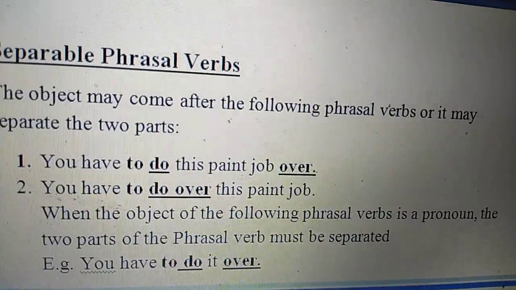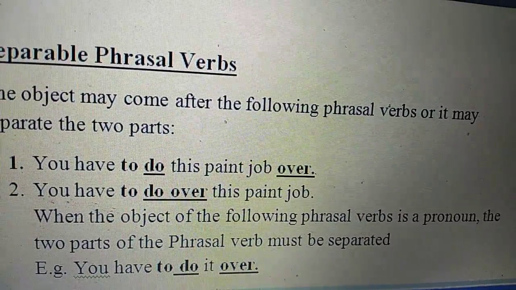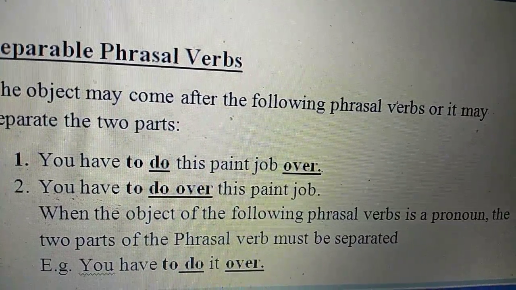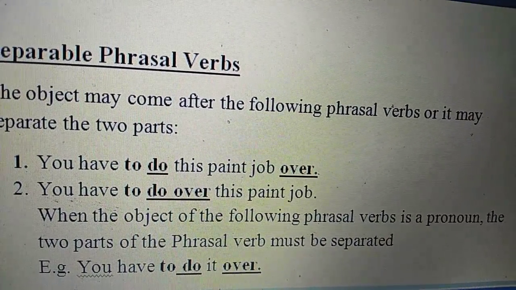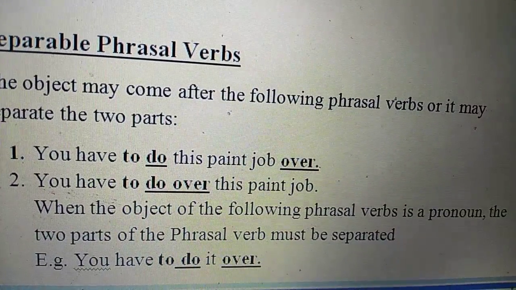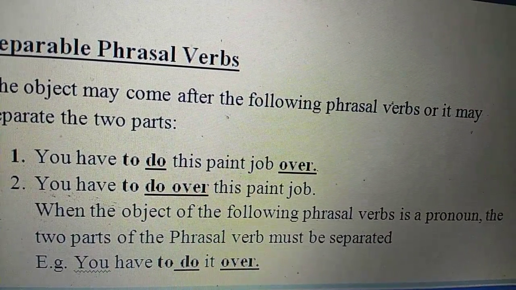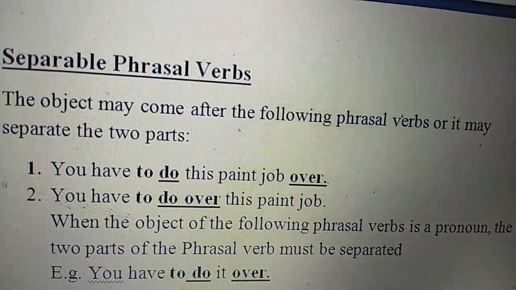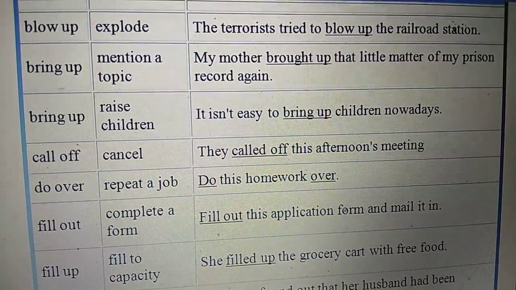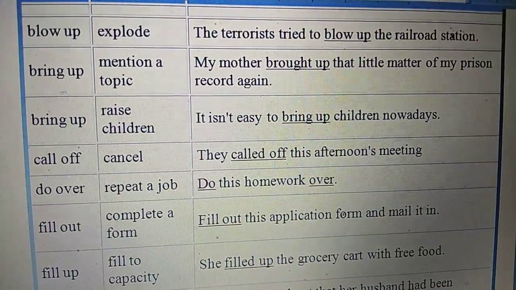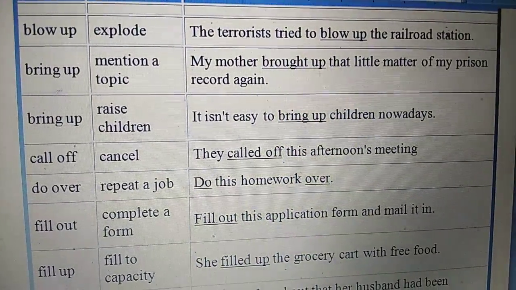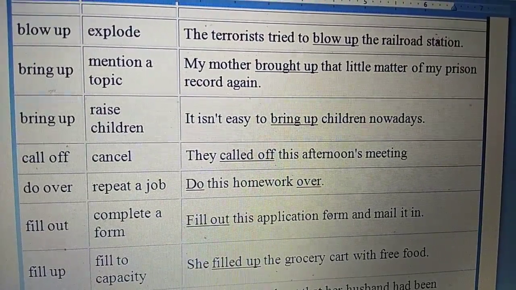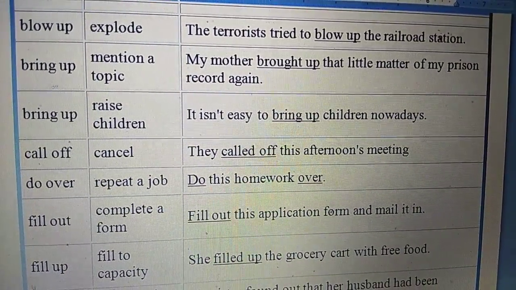When the object of the following phrasal verbs is a pronoun, the two parts of the phrasal verb must be separated. Okay? For example, you have to do it over. Here you can see that the object is a pronoun and the word is it. Okay? Let us see more examples. Here are some phrasal verbs. While using them, we need to be very careful. If they have a pronoun as an object, then we will separate them.